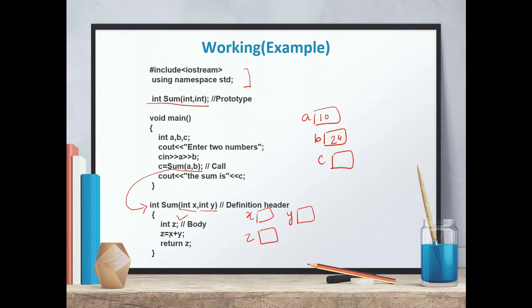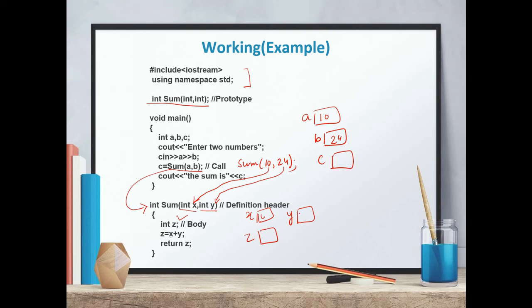Now what happens is that here it is written like x plus y. When the function is called, these a and b are actually the actual arguments, so the call will become something like this: sum 10 comma 24, because the value of a is 10 and the value of b is 24. Now this value 10 will be assigned to the first parameter, that is x, and this value 24 will be assigned to the second parameter, that is y.